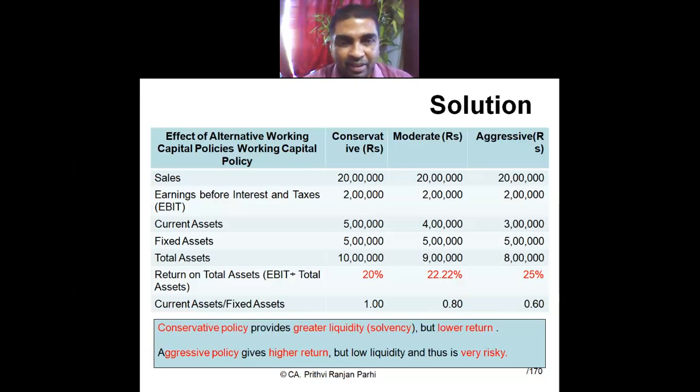Yes. Now you see, this is the money I have invested, 10 lakh, and I earn 2 lakh. So my return on total investment or return on total asset is equal to 20%. Is it not? Yes, sir. 2 lakh by 10 lakh into 100. And in the moderate approach, my return on total investment is 22.22%. Under aggressive approach, what is the return percentage?